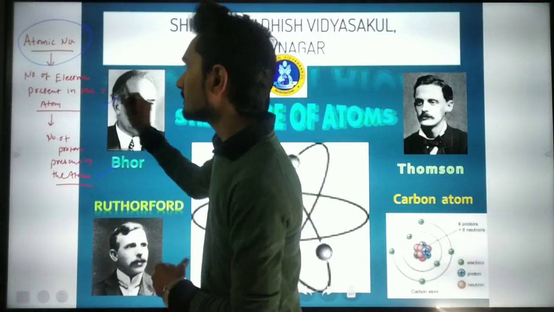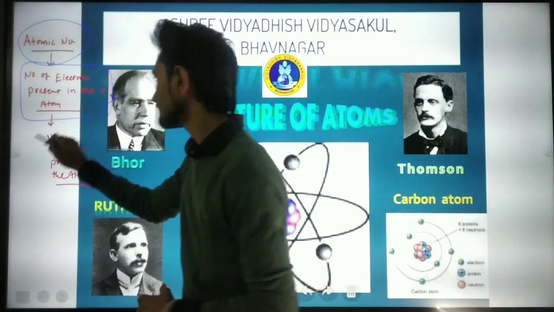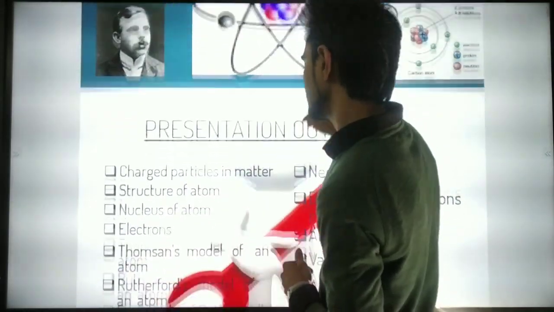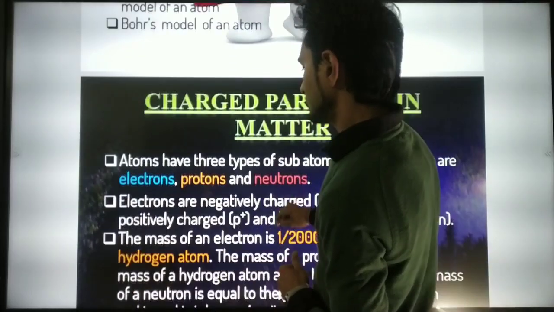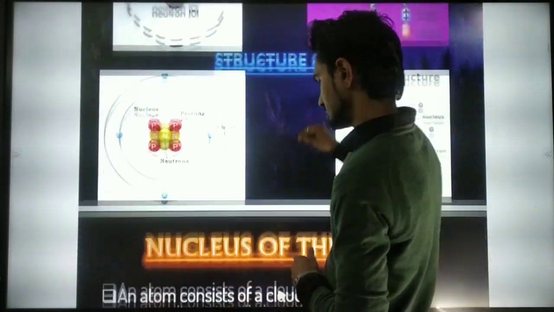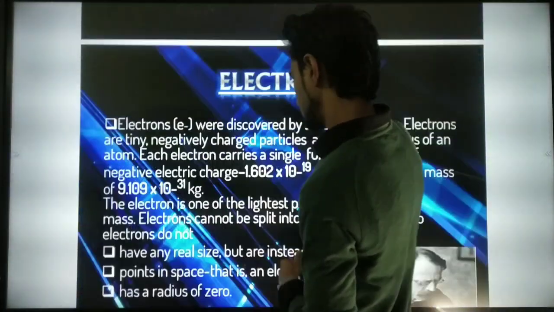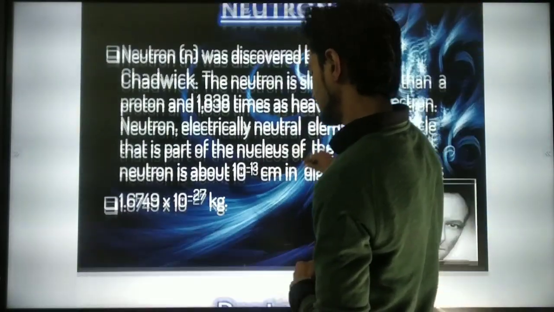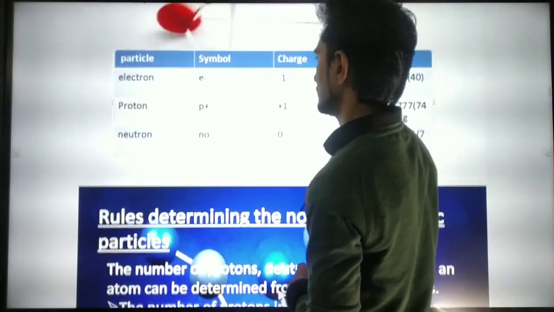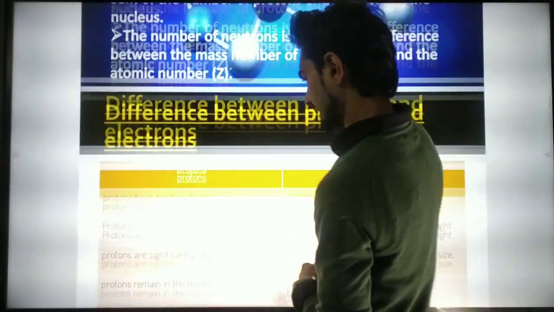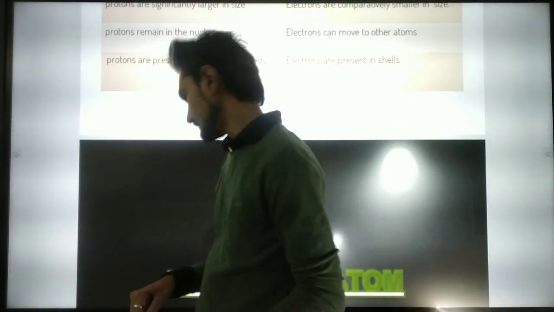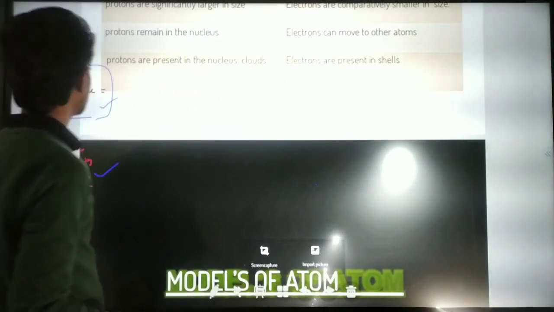Now, from the number of electrons present, we are going to discuss further. Here is some blank space, so I can write it down here for your better understanding.